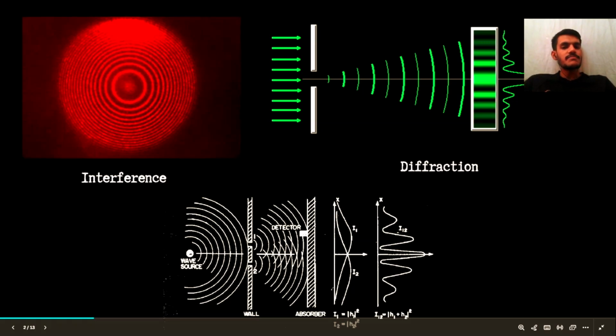In diffraction, it basically works on the same phenomenon, but the output is slightly different. You see a fringe pattern with varying intensities as you go far away from, let's say, the central maxima. This explanation is a classical way; we can explain these phenomena classically, but now we will look a bit deeper into it.